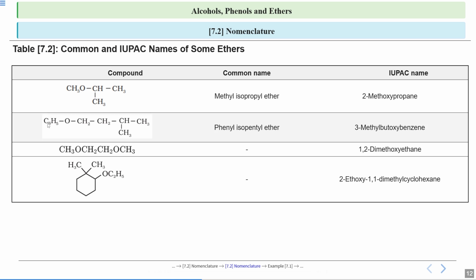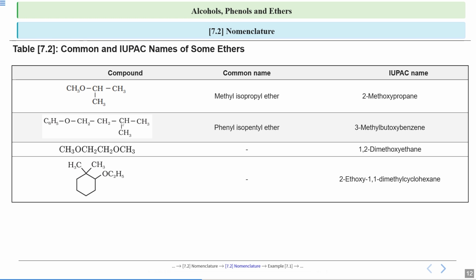One side there are 6 carbon atoms and one side there are 1, 2, 3, 4 carbon atoms. We are selecting this longest carbon chain. So this is the longest carbon chain, because here there are 6 carbon atoms and here there are only 4 carbon atoms. So this will be your parent alkane and this will be your alkoxy substituent.